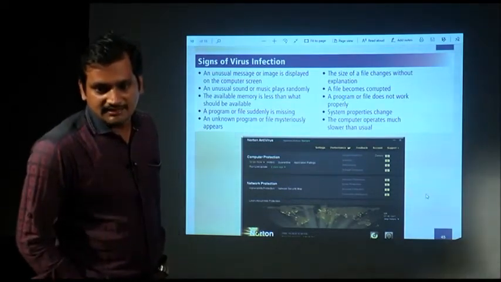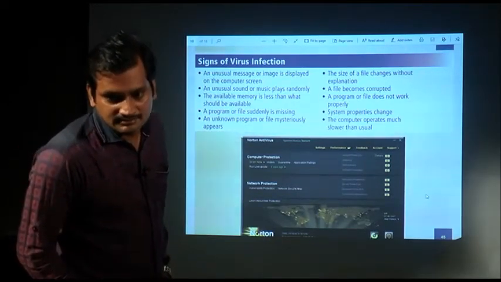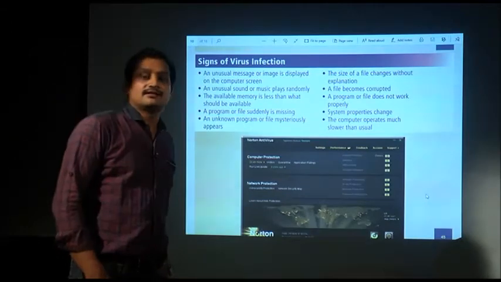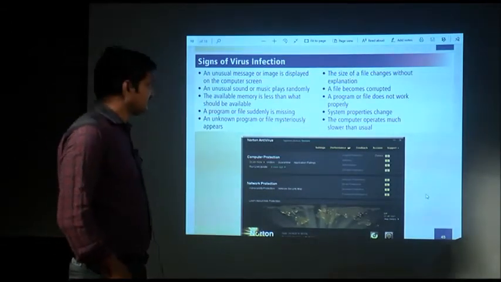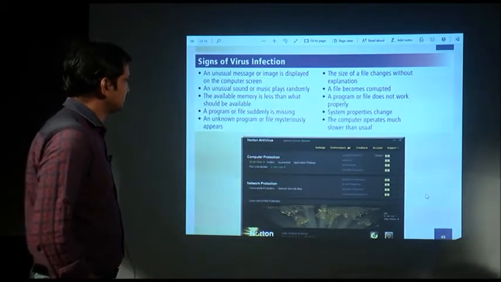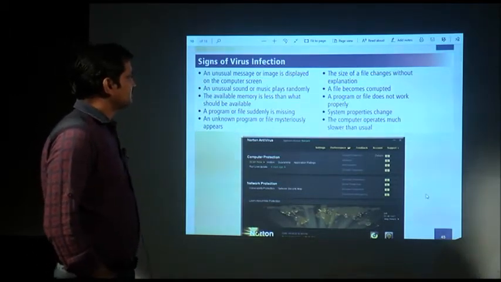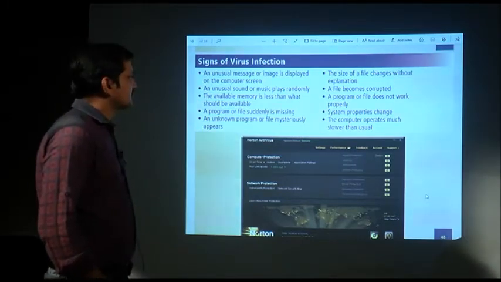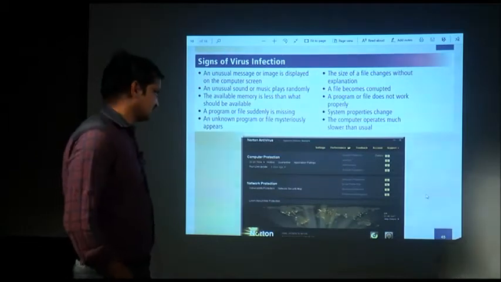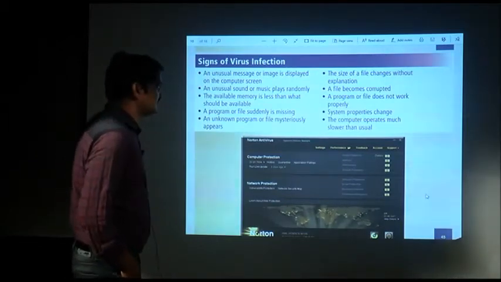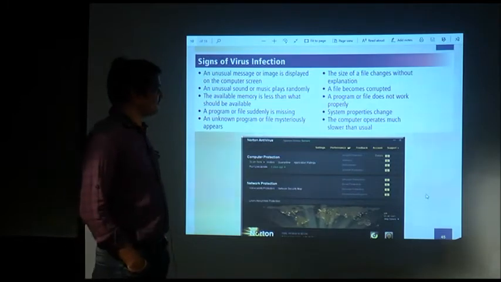A file becomes corrupted. If a file gets corrupted, then you can say it is the job of a virus that has entered. Then a program or file does not work properly, system properties change, and the computer operates much slower than usual. If more memory is consumed than expected, then obviously the system is going to run slower.